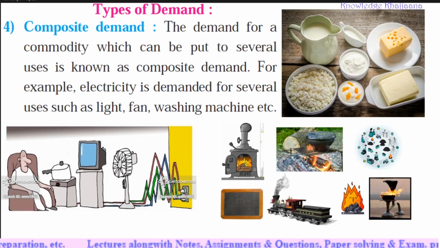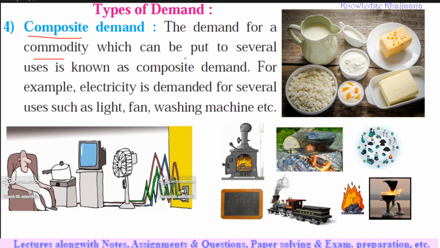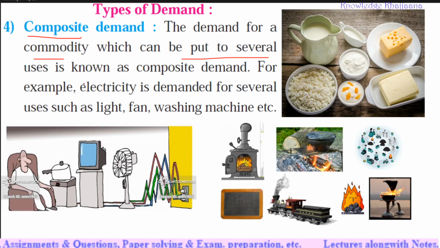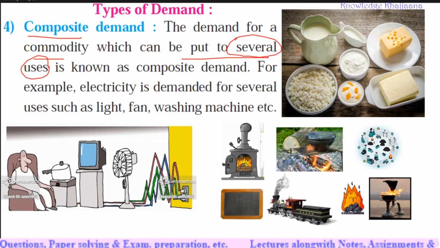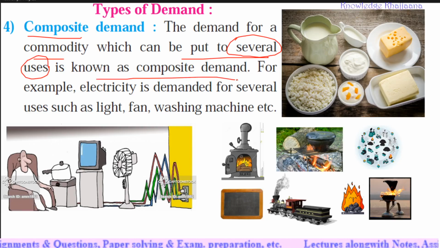Next is composite demand. The meaning is hidden in the word itself. The demand for a commodity which can be put to several uses. The actual meaning is hidden in these words. The demand for a commodity which can be utilized for several uses is known as composite demand.